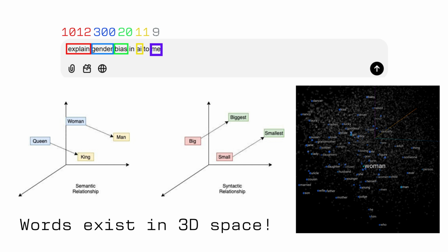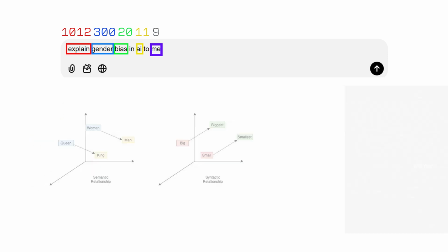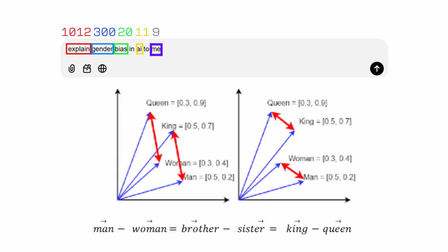Now, there are many relationships between words in the English language, but many of these relationships are the same. Think about the relationship between man and woman and brother and sister. Each pair of these words is representing the same concept. The only thing that's different is gender. So we can say that man is to woman as brother is to sister, or as the computer understands it, like this. But here's where things can get tricky.